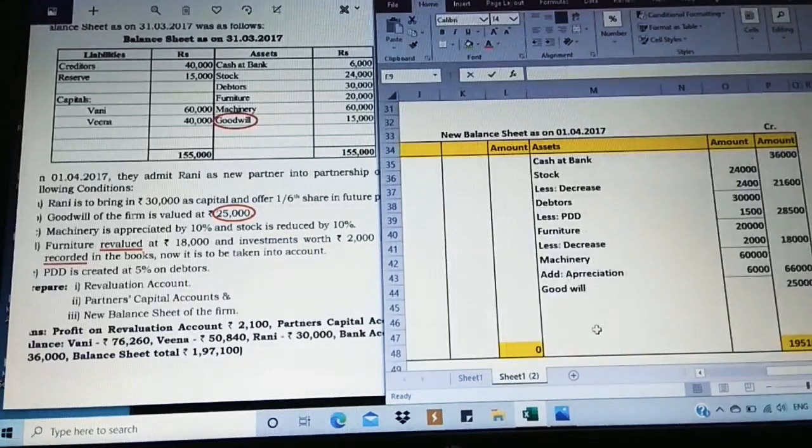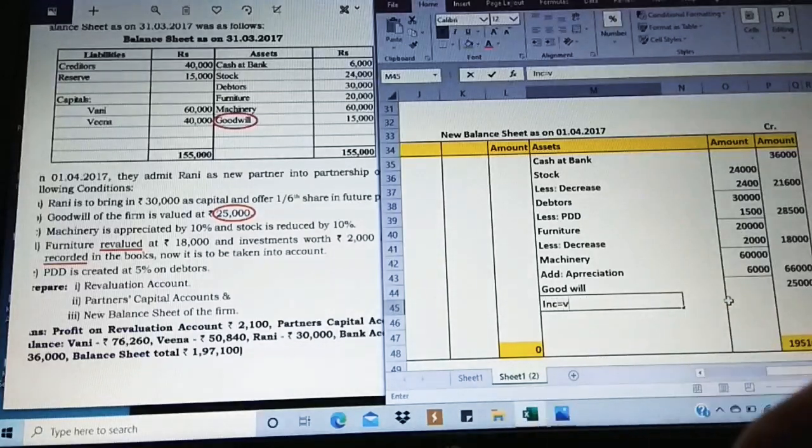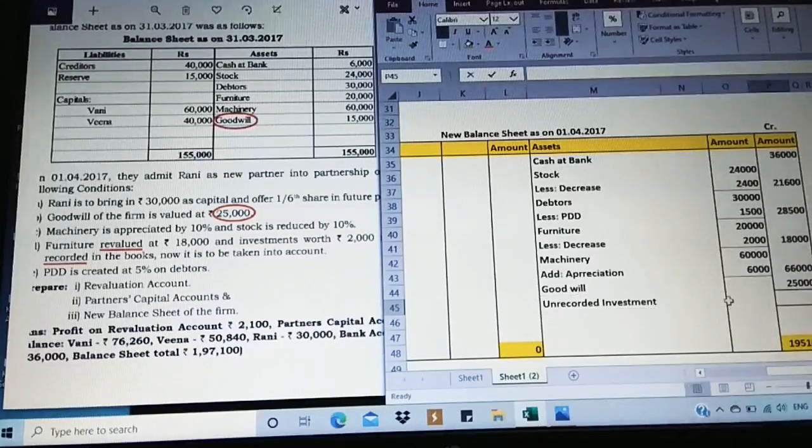So we are going to record it in the new balance sheet now. The value of that is 2,000. So 1,97,100 is the asset value which we got.